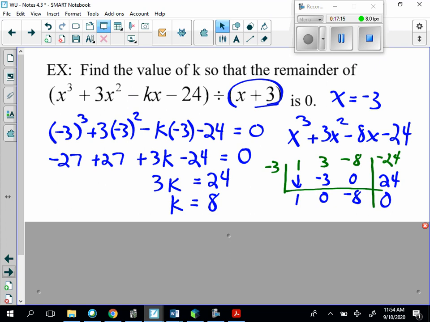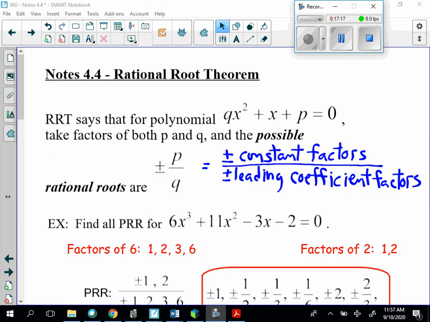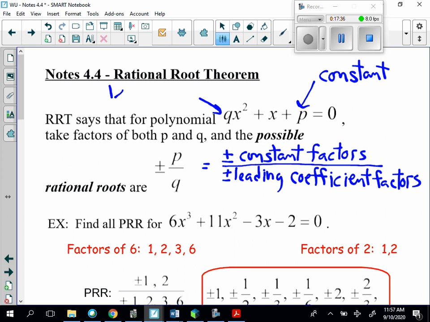We'll go into 4.4. So now we're ready for the notes for section 4.4, which covers the rational root theorem and Descartes' rule of signs. Given any polynomial, this term is considered to be the constant. This term is considered to be the leading coefficient.